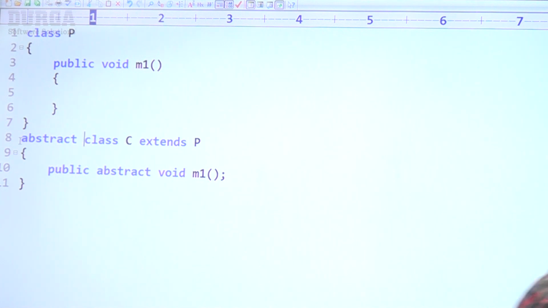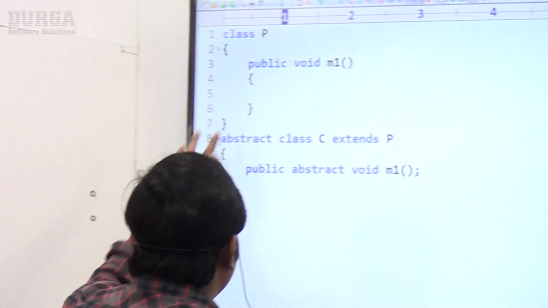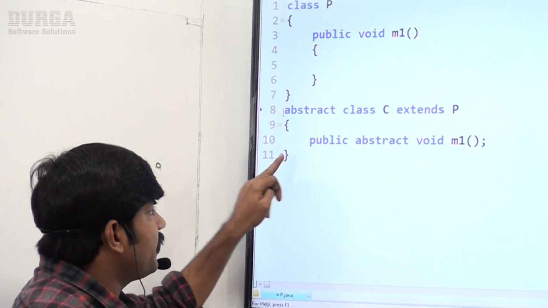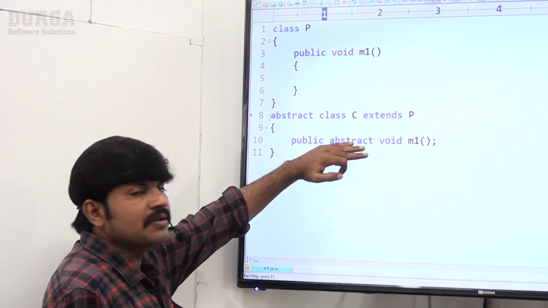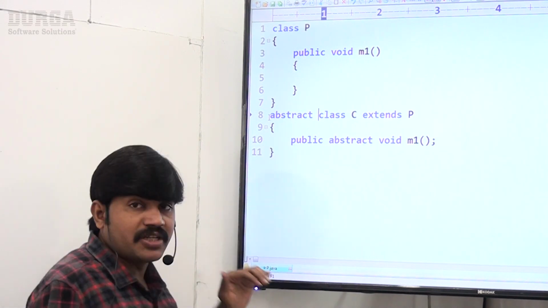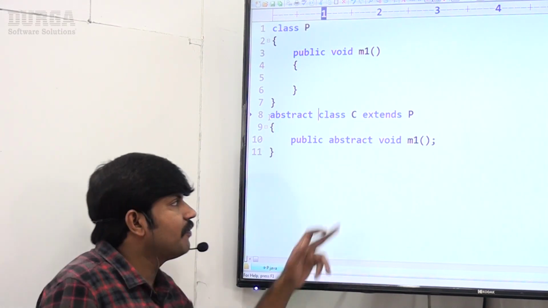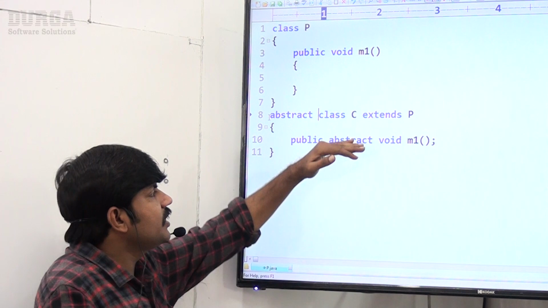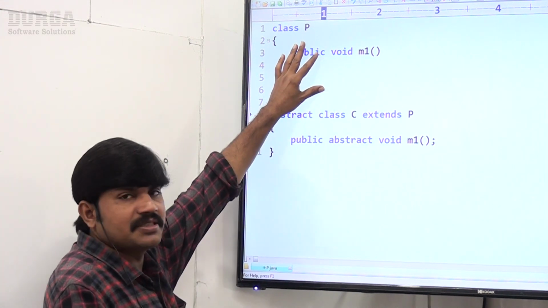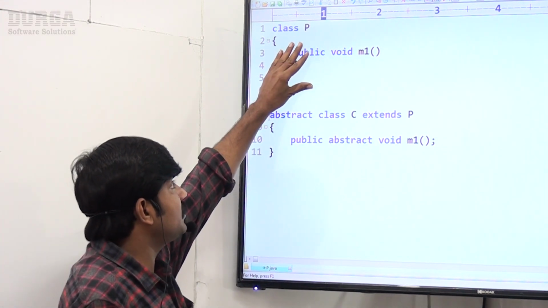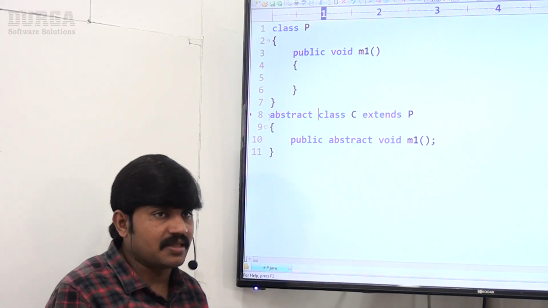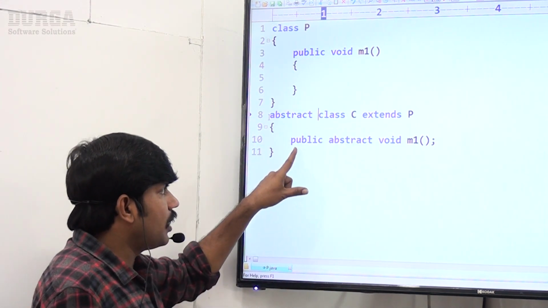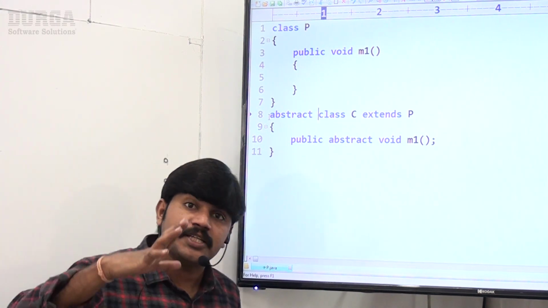The parent class method is non-abstract, but the child class method is abstract. No problem, because of this abstract, the next level child should compulsorily provide implementation for this method. It is hiding this implementation, restricting it so that it is not available to the next level child classes. That's why non-abstract to abstract overriding is always possible.